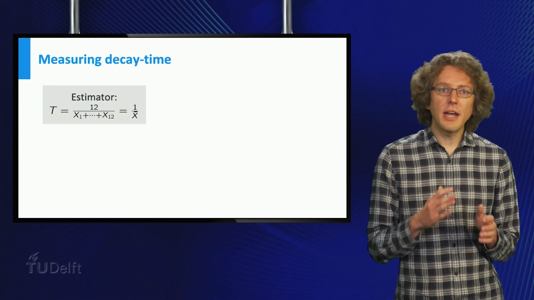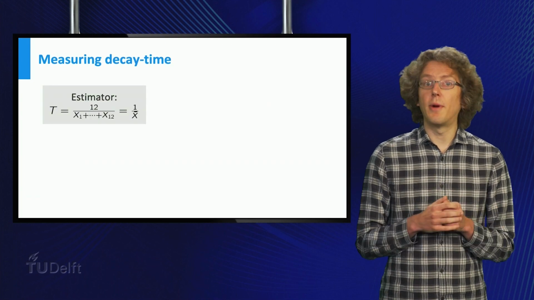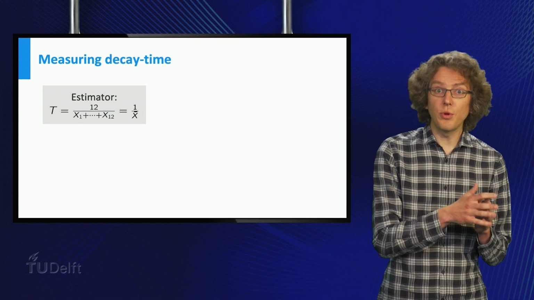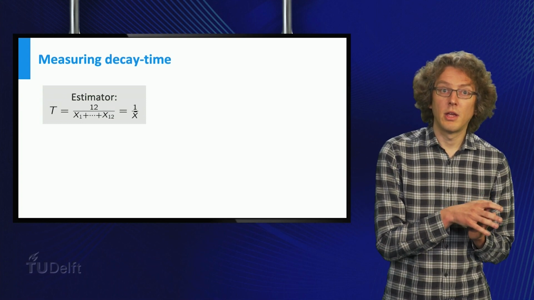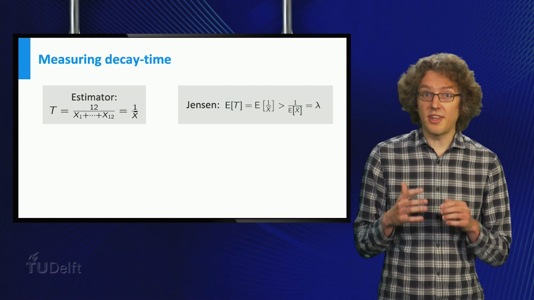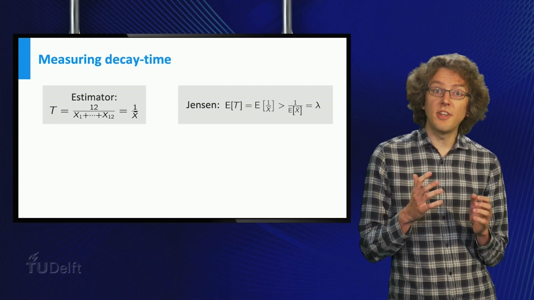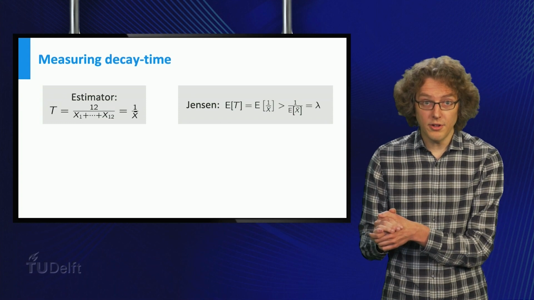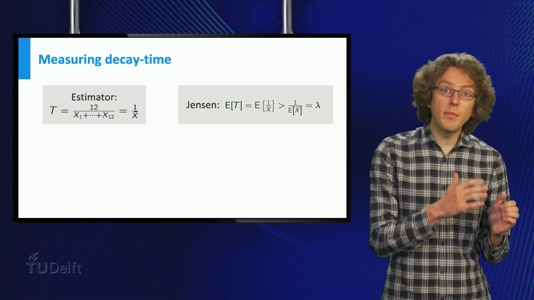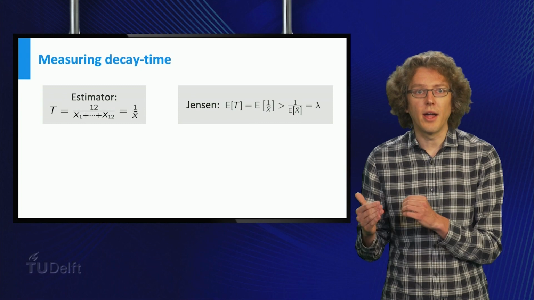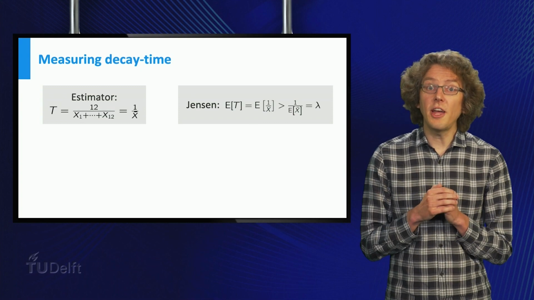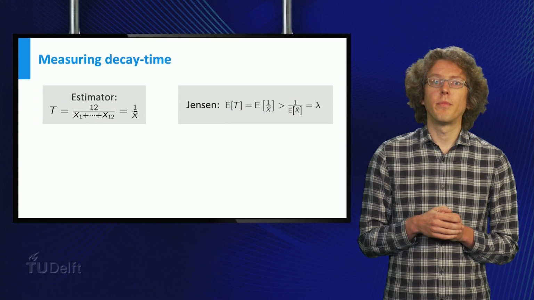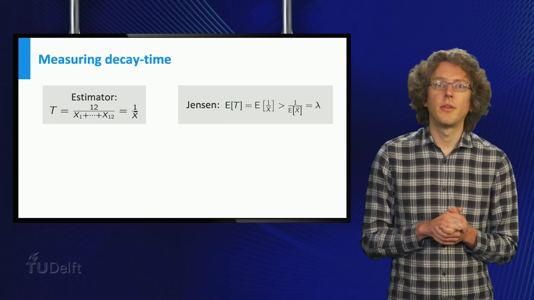Now, let us get back to our estimator of 1 divided by the average. We know that the expectation of the average equals 1 divided by lambda. But since 1 divided by x is a convex function, Jensen's inequality tells us that the expected value of 1 divided by the average is more than 1 divided by the expectation of the average, which is lambda. This means that our estimator is biased. On average, it is too high. How can we resolve this?